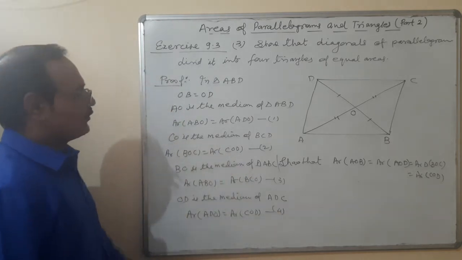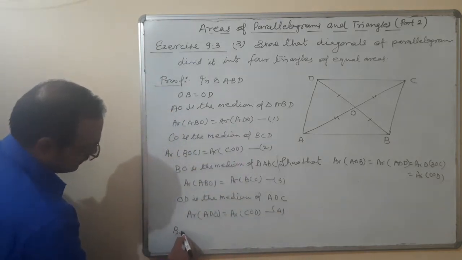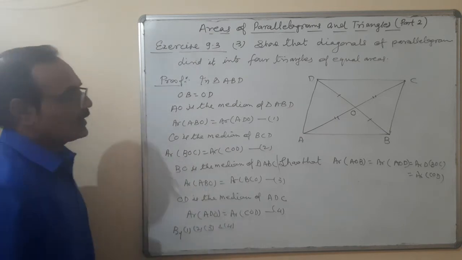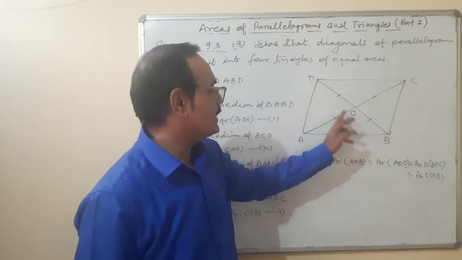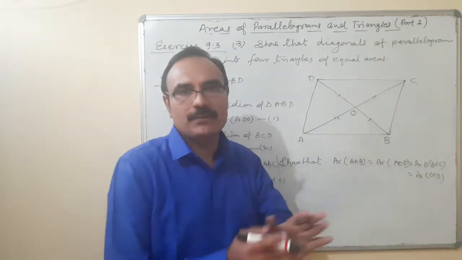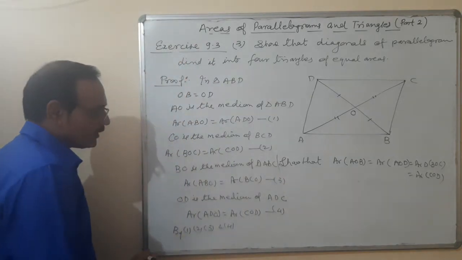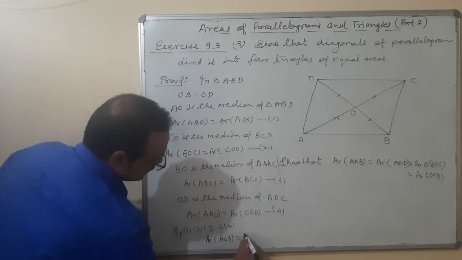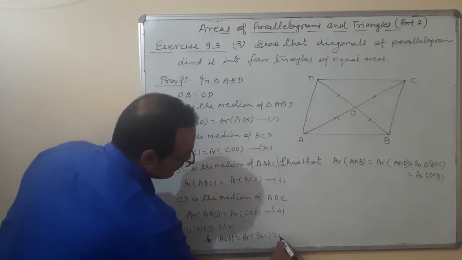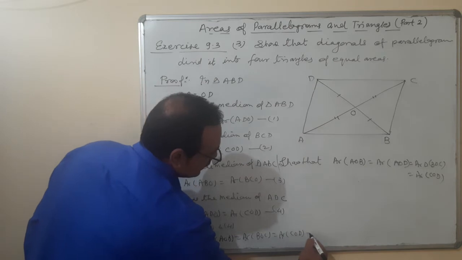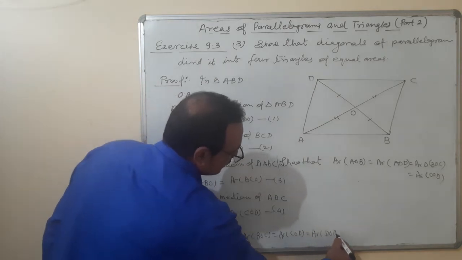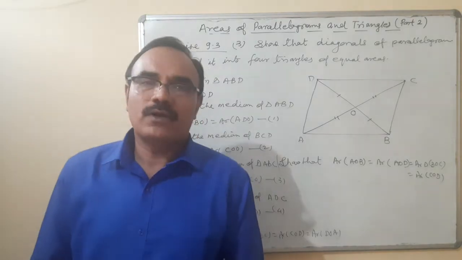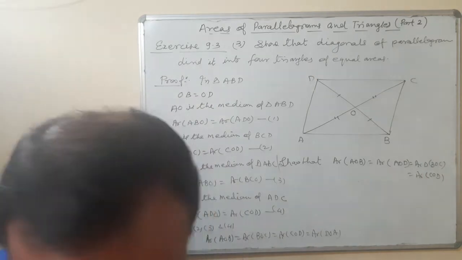By 1, 2, 3 and 4, what happened? All areas are equal because they are equal to each other. That means all areas are equal. Okay. Area of triangle AOB is equal to area of triangle BOC is equal to area of triangle COD is equal to area of triangle DOA. All are equal. Okay. So it is the proof of it. All four triangles are equal in areas.